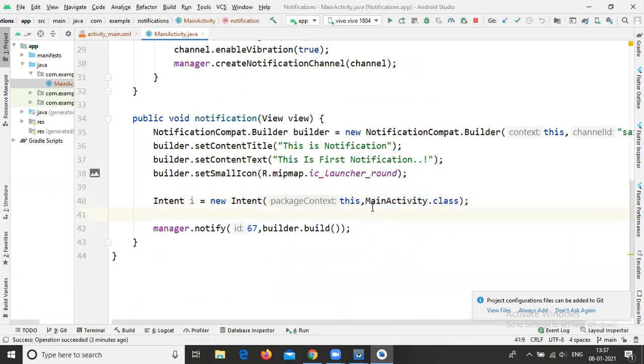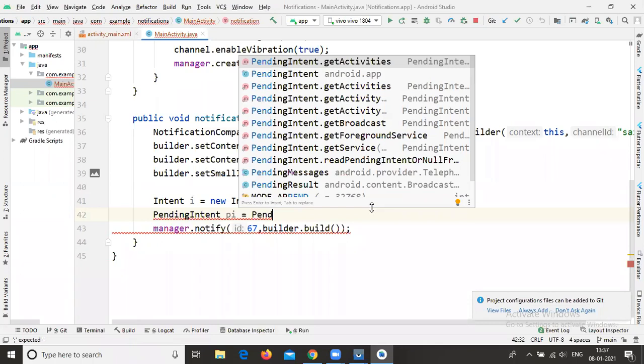After that, we need to write the pending intent. PendingIntent is a class. Here I'm writing the object as pi, equal to PendingIntent.getActivity. There is a property called PendingIntent.getActivity. All of you look carefully: when you take this property, getActivities is available and getActivity is available. All of you select getActivity.